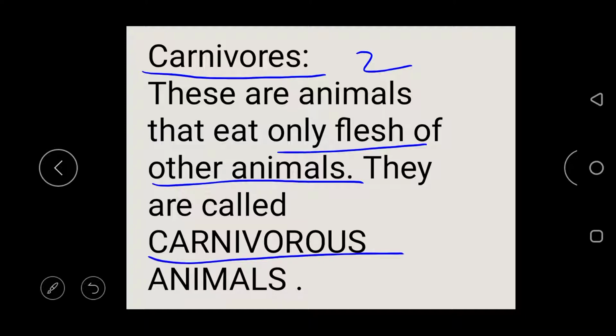I remember I said that some animals eat the flesh of other animals to live and to survive. So those animals are called carnivorous animals.